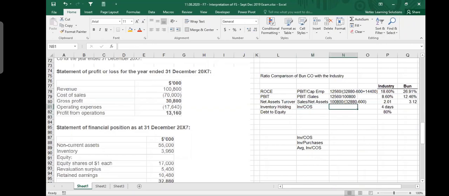So in our case, I think we made an adjustment: total inventory was 3,960 minus 600, divided by your cost of sales, which was 7,600. So this is the formula here. And you actually should multiply it with 365. Sometimes they tell you to multiply with 360 working days, etc. If they do not tell you, you multiply it with 365. So now if I see here, that is almost a disaster. I would call it a disaster, because in the market, overall, people are keeping inventory for 4 days. These are bakery items. I mean, you sell them very frequently, very fast. You have got 17 days inventory holding period, which has 2 impacts.